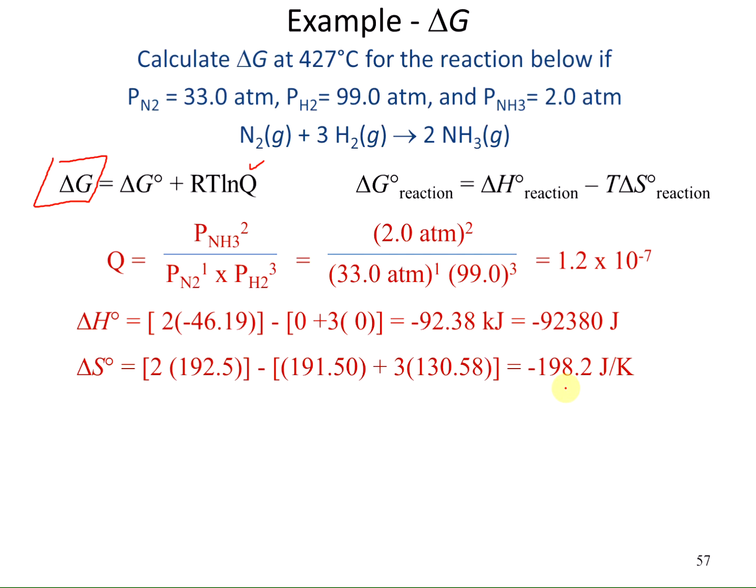Notice we have a decrease in the entropy. It's a negative value. This is what we'd expect for going from 4 moles of gas to 2 moles of gas.